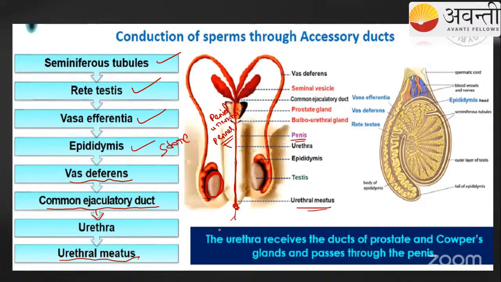The urethral meatus is nothing but an opening. Through that opening both semen and urine are released. Not semen and urine together; they are released separately.